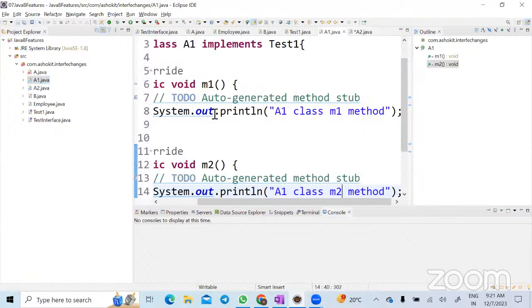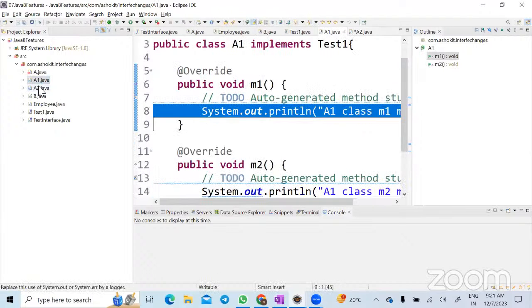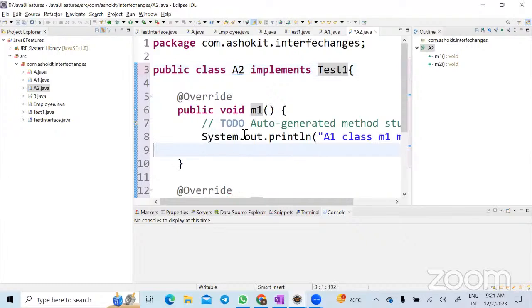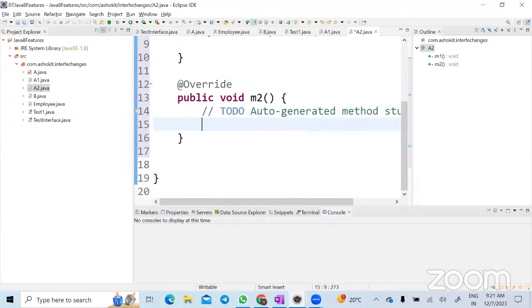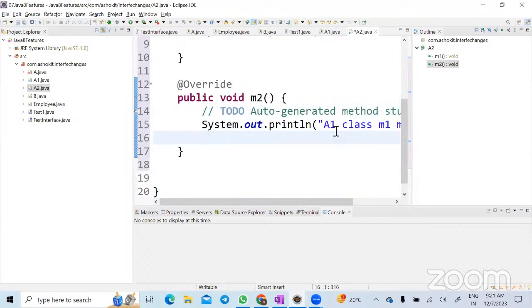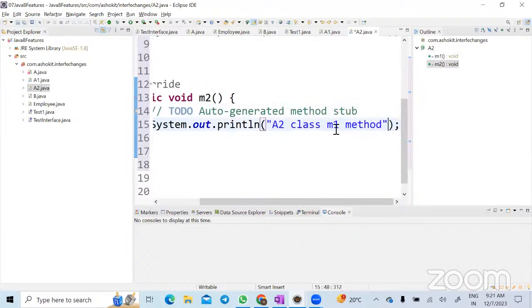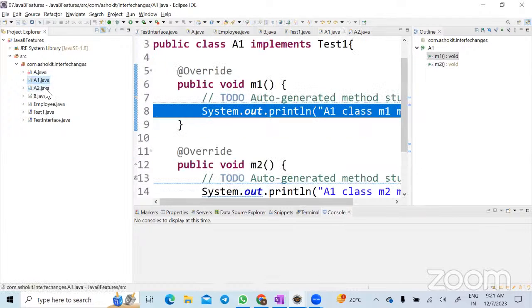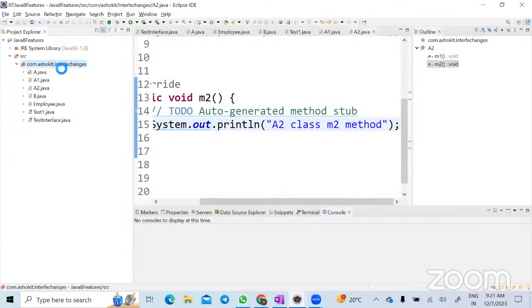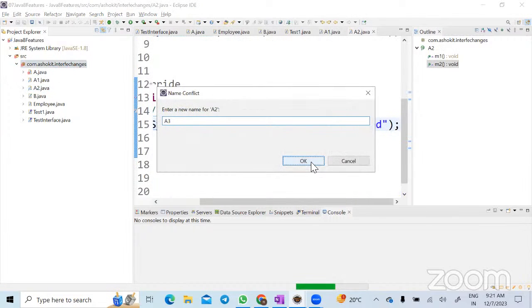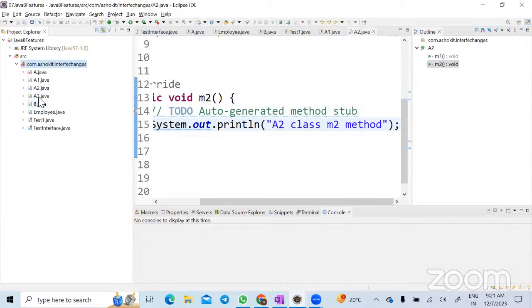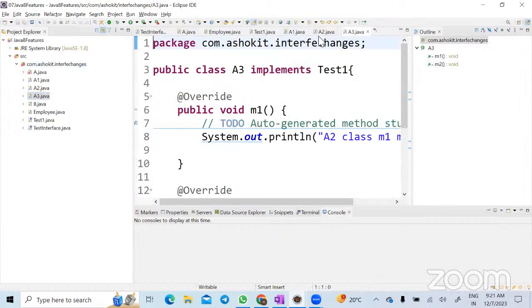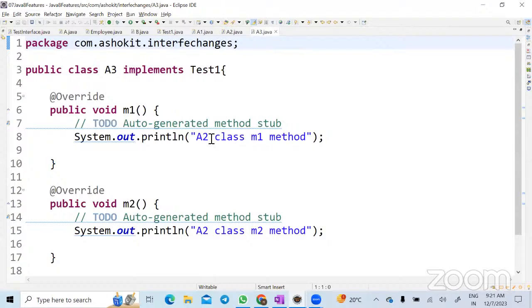Let's copy the code: A2 class M1 method and A2 class M2 method. Okay, done. Now I will create one more class called A3. So how many classes have I created? Three classes. All these three classes are implementing the test1 interface.